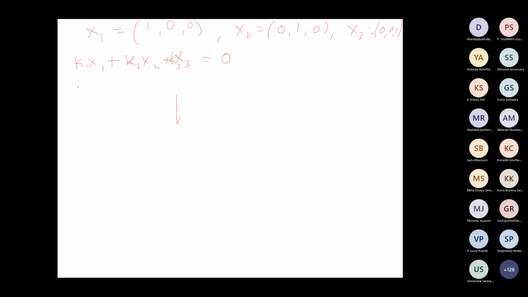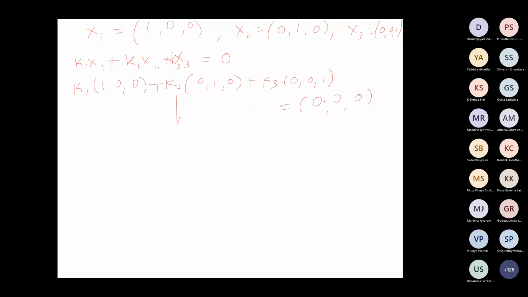Okay, so if you substitute, what will happen? Tell me. k1 into 1 0 0 plus k2 into 0 1 0 plus k3 into 0 0 1 is equal to 0 0 0.